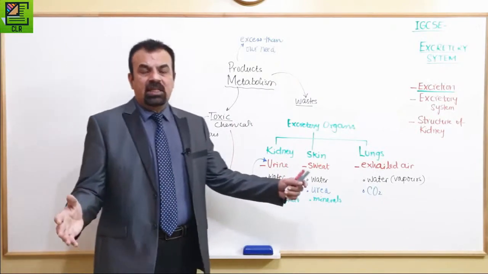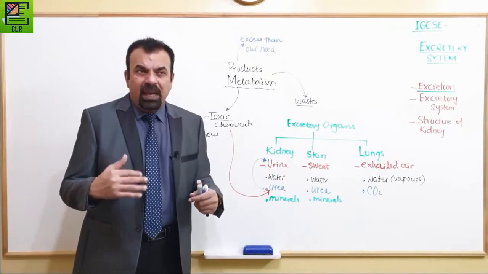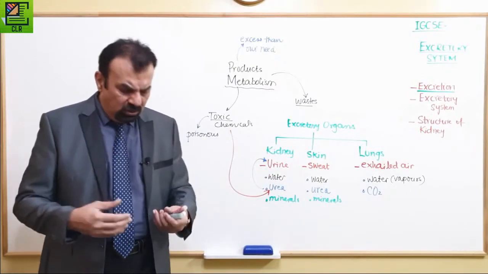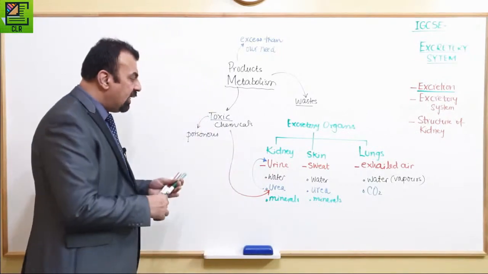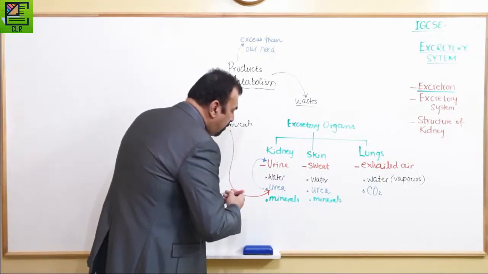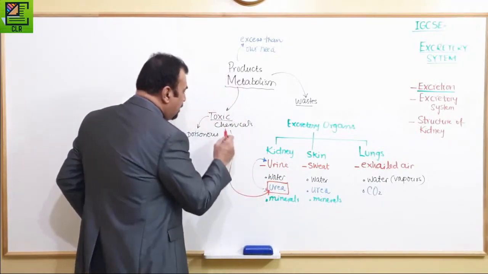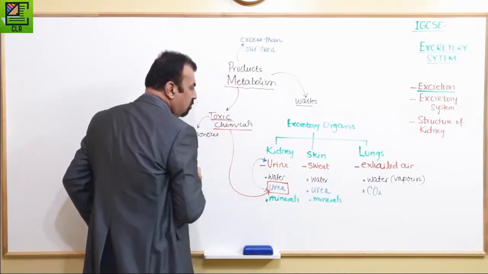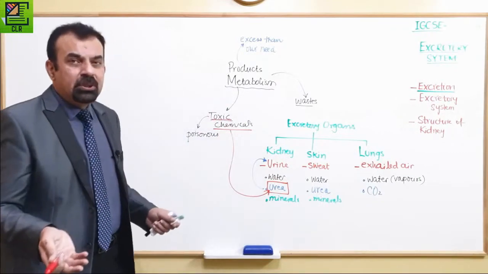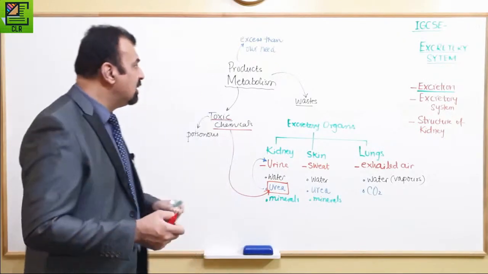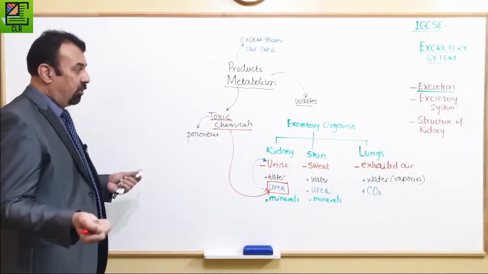So now we're going to see that our main excretory organ, kidney, is producing, and over here the most important toxic chemical, that is urea. So you have to switch your focus to urea, and this urea, which is a toxic chemical, is produced where and during which process? This urea is produced in our liver.